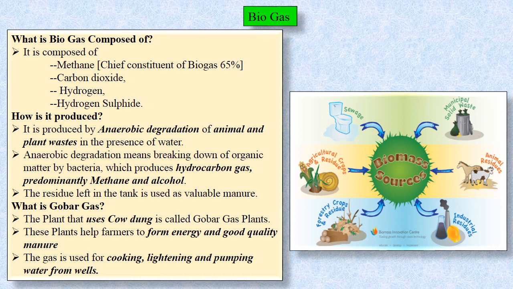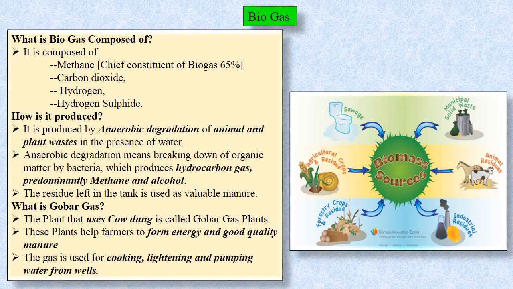What is gobar gas? A gobar gas plant uses cattle dung, which we find very commonly in villages. This cow dung and agriculture waste is put into a tank where, again due to anaerobic treatment, it gets decomposed and methane gas is produced in the absence of oxygen.